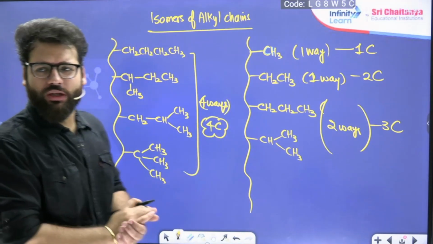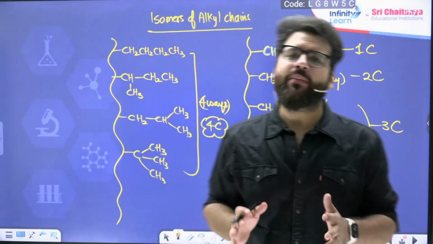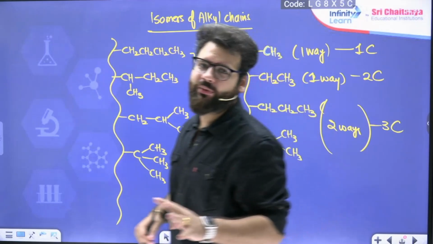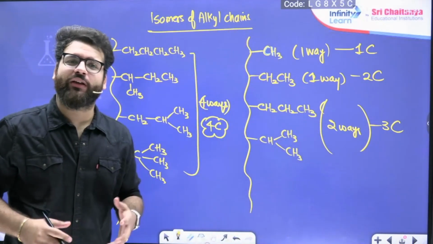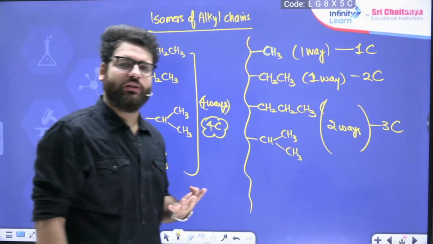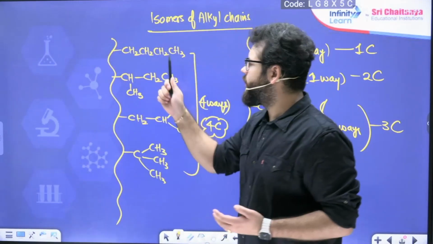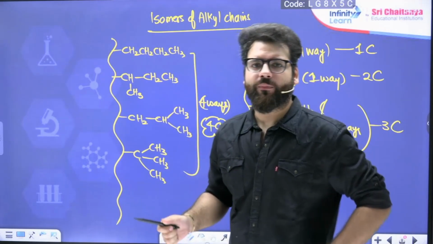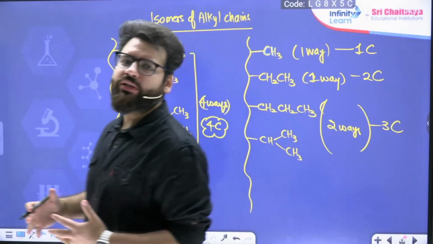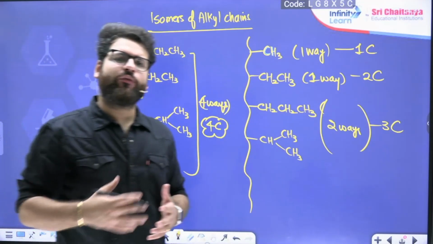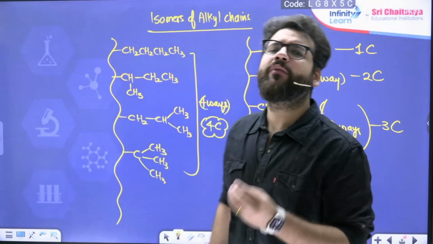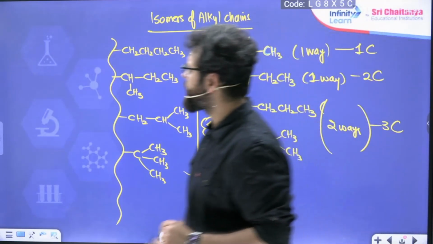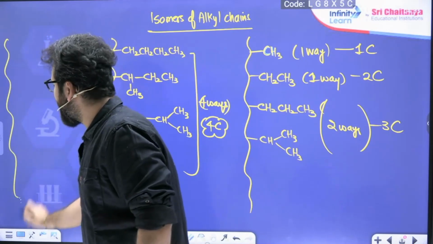How it will help you, see now. I had to make a 4 carbon alcohol. So I can directly think in my brain that there are only 4 alcohols possible. If I have to make a 4 carbon alkyl halide, only 4 options: butyl alcohol, secondary butyl alcohol, isobutyl alcohol, tertiary butyl alcohol. Generally in NEET, when a question comes, they will not give more than 4 carbons in a particular chain. If they give, let's say 5, then there are 8 ways to keep 5 carbon.